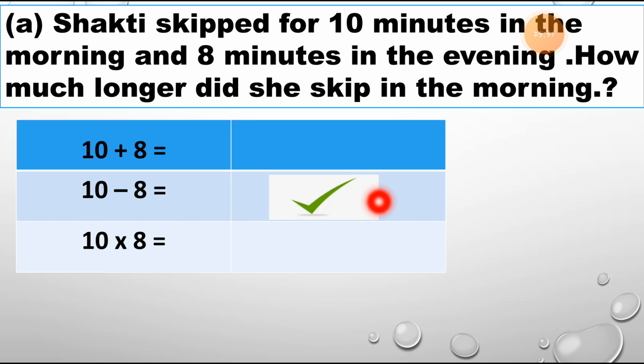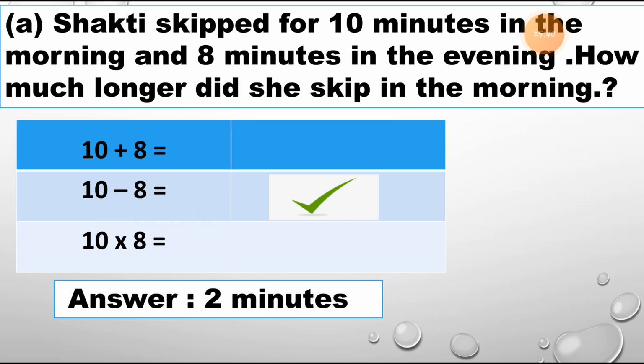So this is the right math sentence. We have to cut the numbers, 10 minus 8. Then we can write the answer: she slept 2 minutes longer in the morning than the evening.